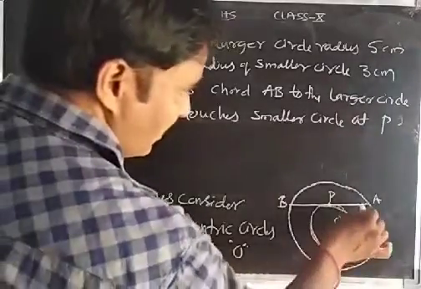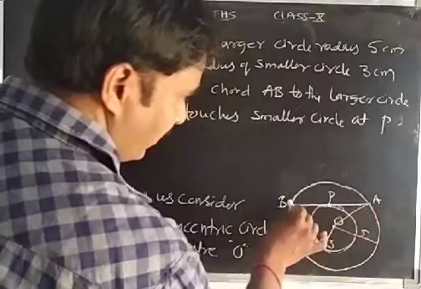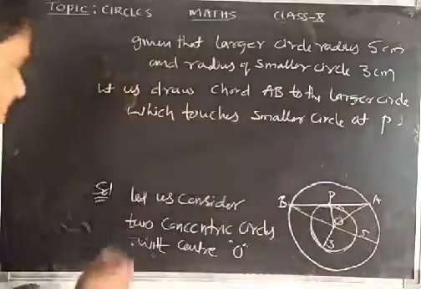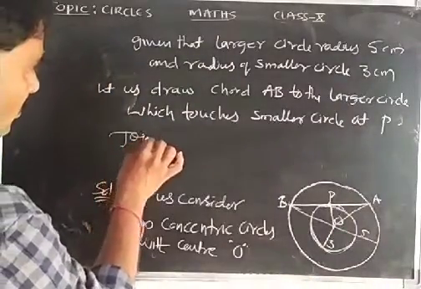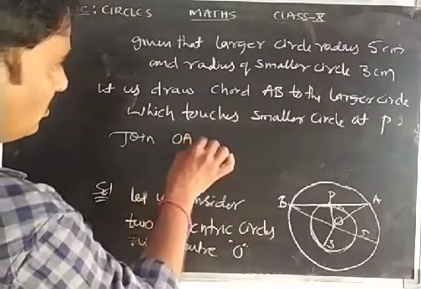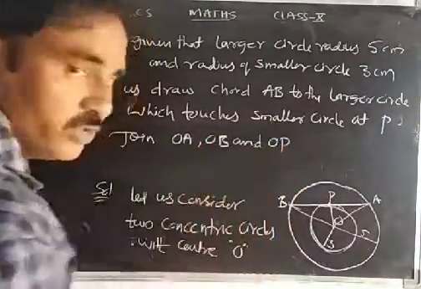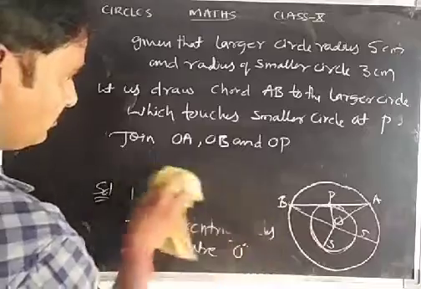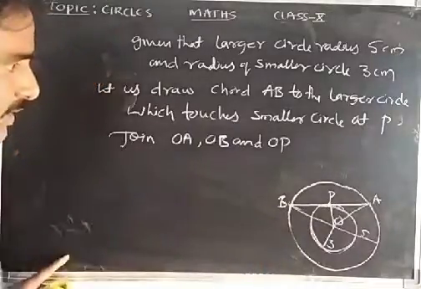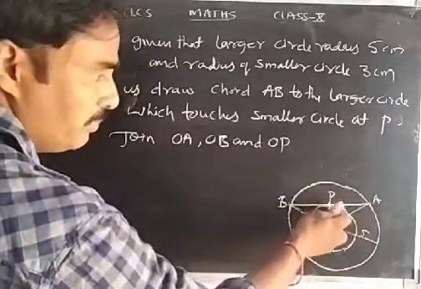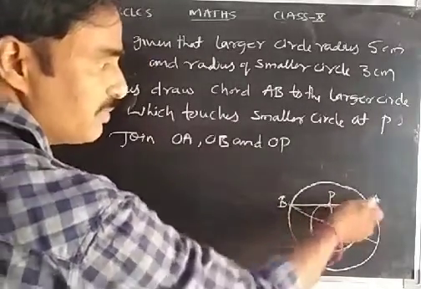Now I will join OA and OB, and I will join OP also. After joining OA, OB, OP, we know that the line OP is always perpendicular to AB.